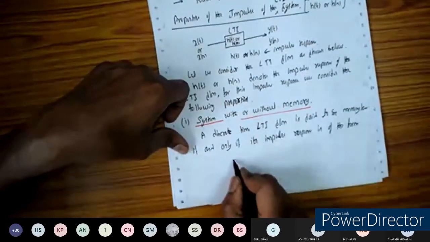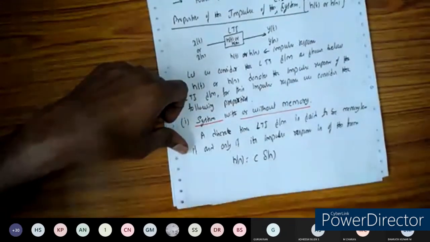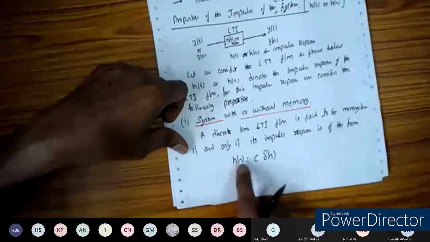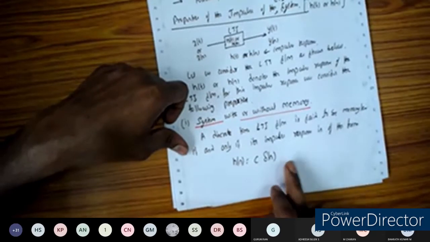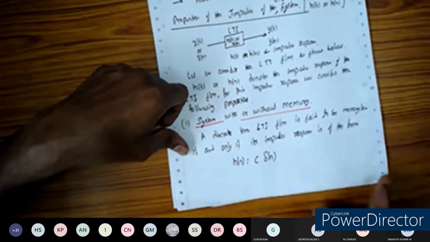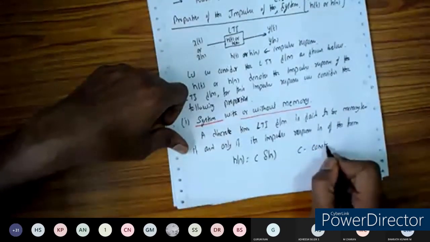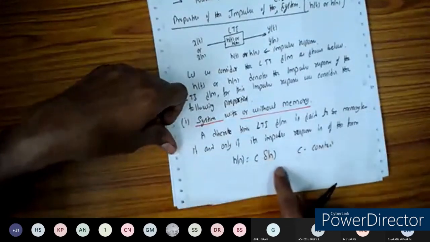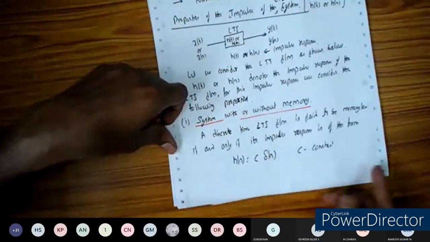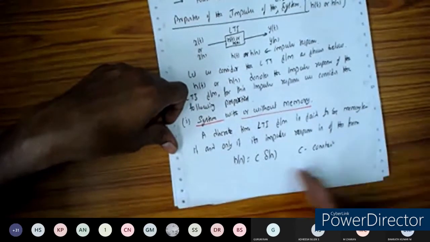C into delta of n. If h of n is equal to C into delta of n, then only we can say it's a memoryless system. C is a constant. If any terms other than C into delta of n appear, we can say the system has memory. For example, I'm going to give h of n with terms 2 and 3.